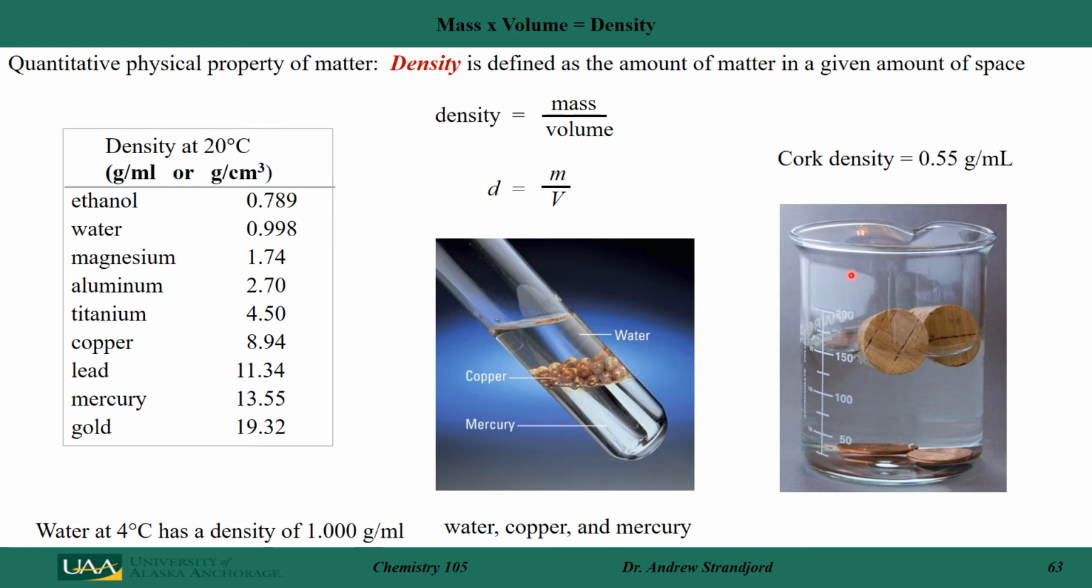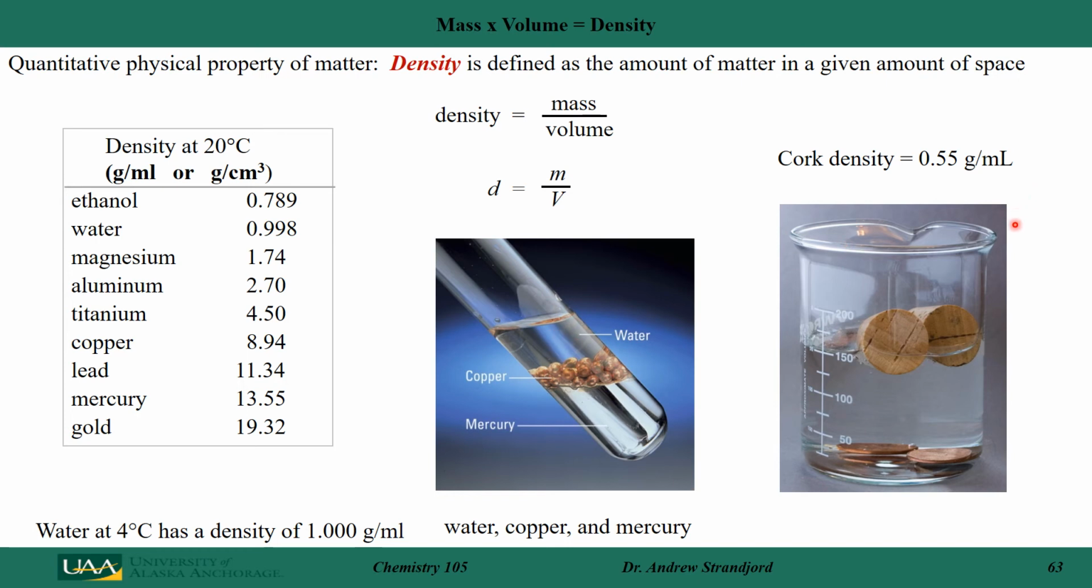For example, if I look at this example here, I have water, copper, and mercury. So here I have water with a density of 0.998. I have copper with a density of 8.94. It weighs more for the same volume. And mercury, which has a density of 13.55. It's heavier for the same amount of volume. So mercury sort of sinks to the bottom. On top of that floats copper, and on top of that is my water.